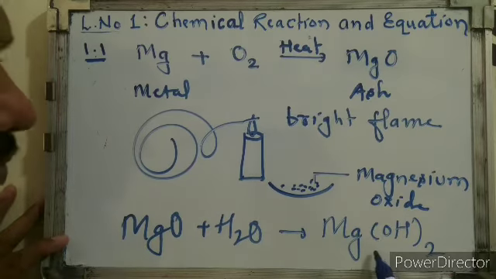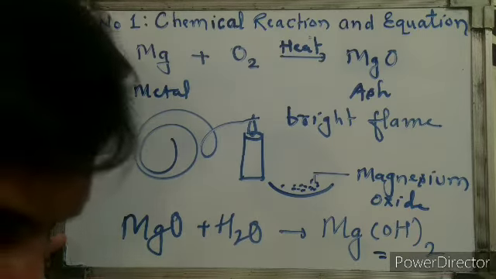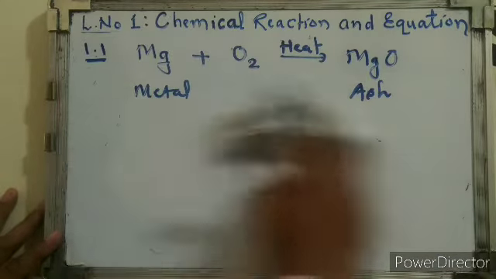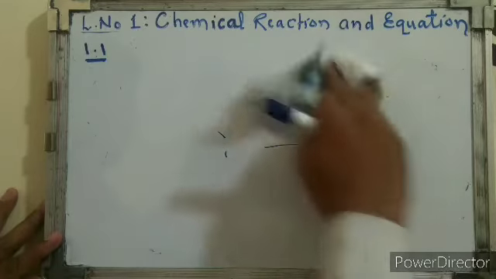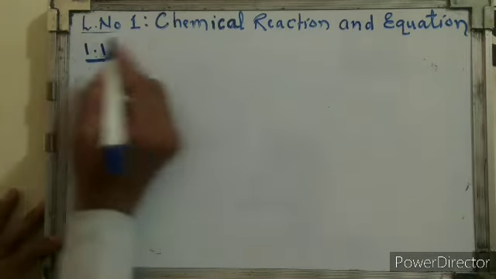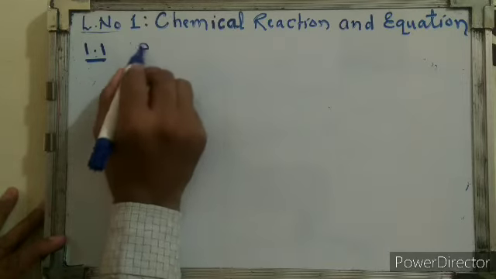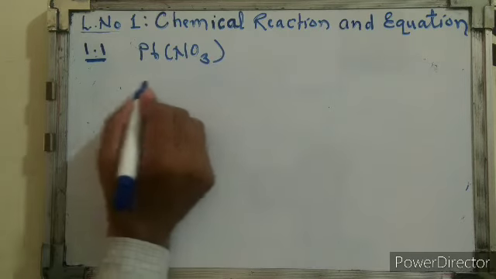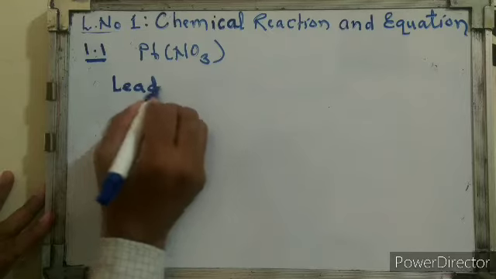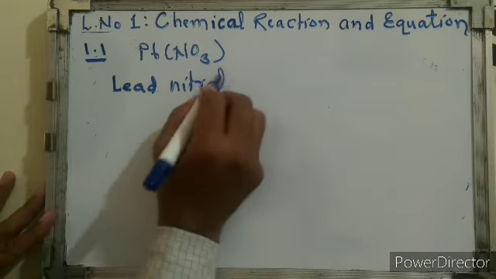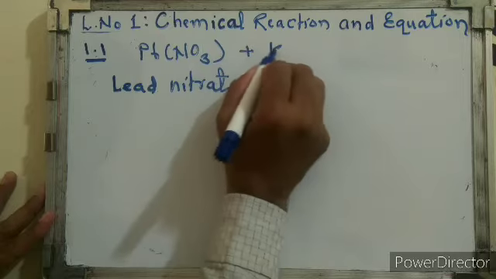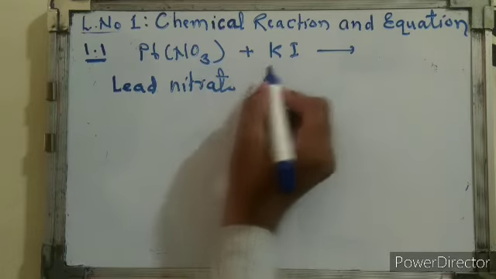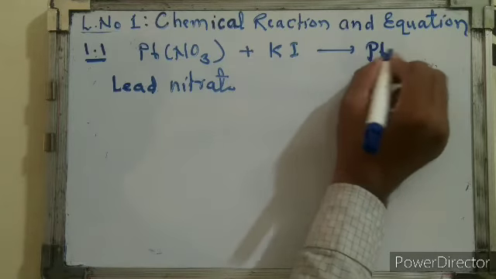You must know that magnesium hydroxide is basic in nature. Now in the second activity, we will see lead nitrate and potassium iodide when combined. If we take lead nitrate, Pb(NO3)2, it is very important to understand the names of the formulas. This is called lead nitrate. This lead nitrate is treated with potassium iodide. On mixing these two, on treating them, we get lead iodide.